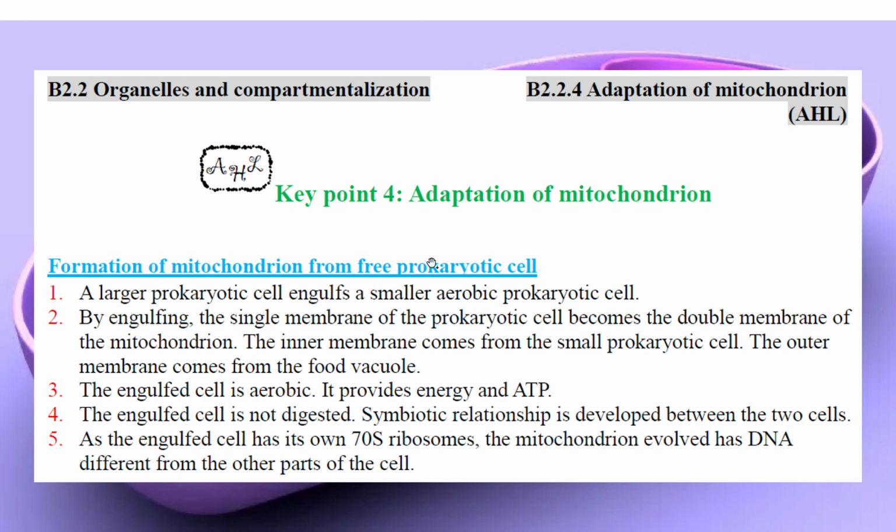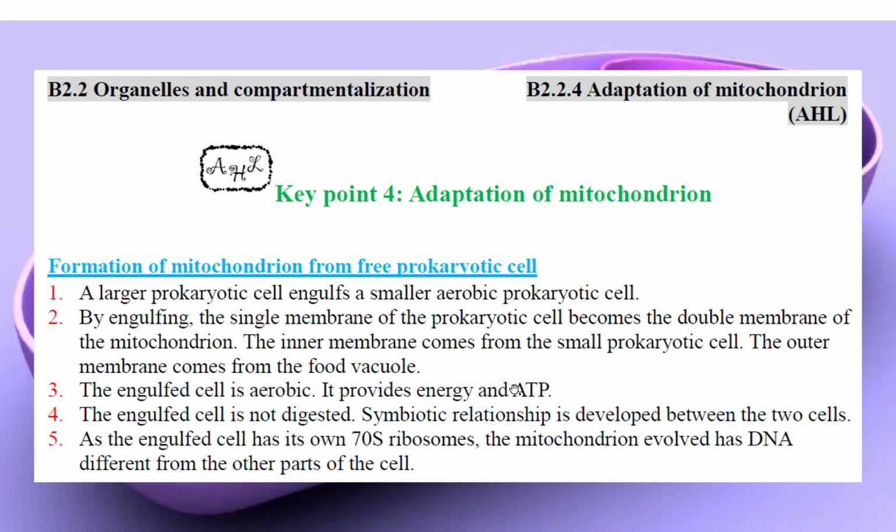Formation of a mitochondrion from a free prokaryotic cell: for this model, we look at why the mitochondrion is strange. It has a double membrane, while the others have a single membrane, and it also has its own 70S ribosomes, not the 80S ones found in the other parts of the cell. So we think it comes from elsewhere, and we have a model. A large prokaryotic cell engulfs a smaller aerobic prokaryotic cell. During the engulfment, the single membrane of the prokaryotic cell becomes a double membrane: the inner membrane is from the cell, and the outer membrane is from the food vacuole. The engulfed cell is aerobic, so it can provide energy as ATP.